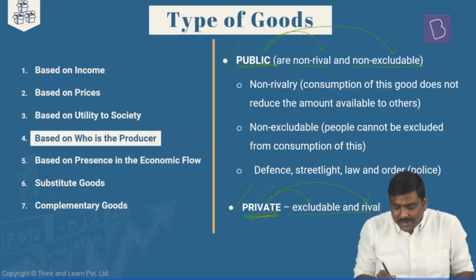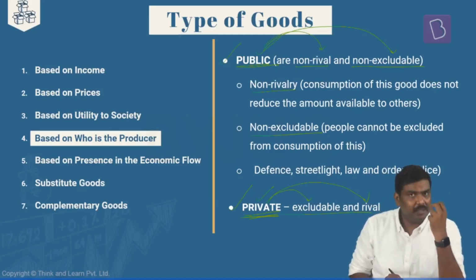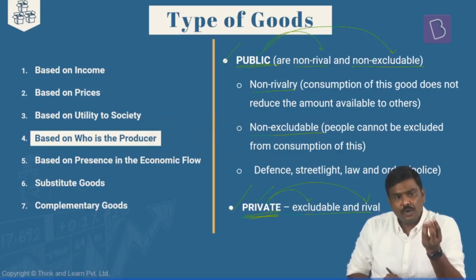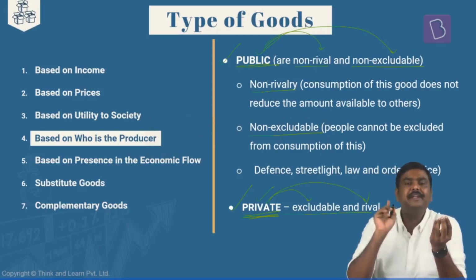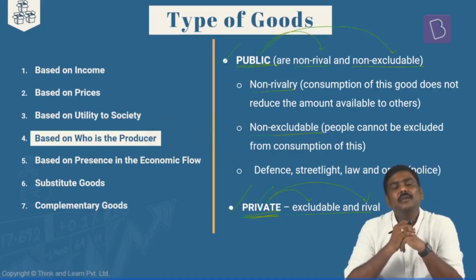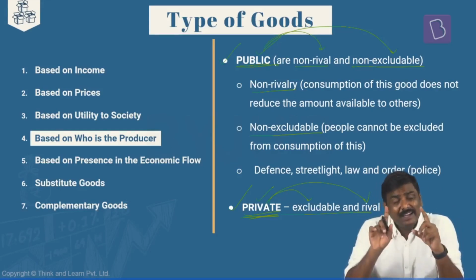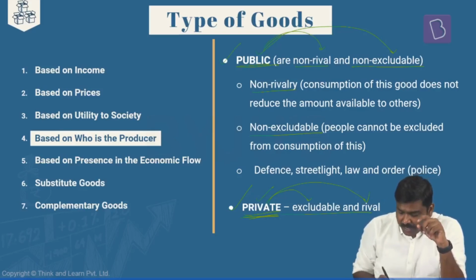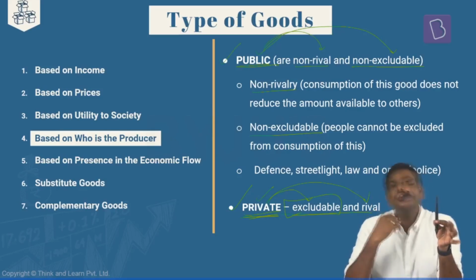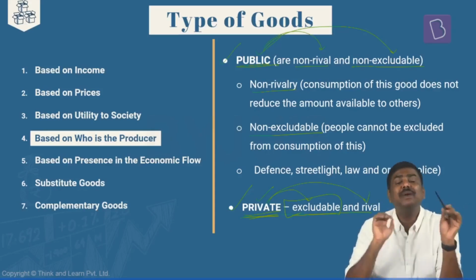The idea of rivalry as well as excludability refers to this. When a particular product, good or a service, for example, is available to only those people who are paying for it, that feature is called excludable. For example, I will pay for this particular pen. So the pen is available only to me. Only I can use this pen.